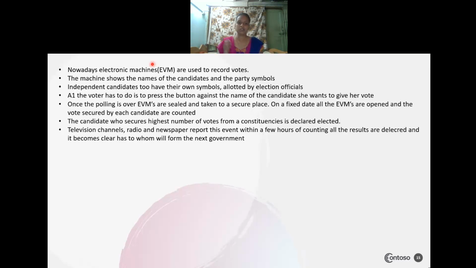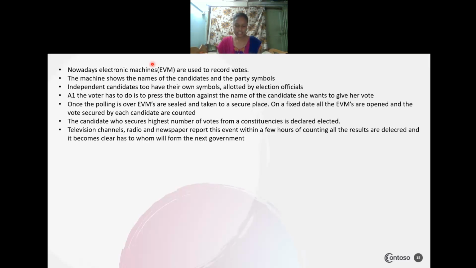The candidate who secures the highest number of votes from their constituency is declared as the elected representative of the people. The TV channels, radios and newspapers report this event within a few hours, and after all the counting, when the results are declared, the people come to know which party is forming the government for 5 years.